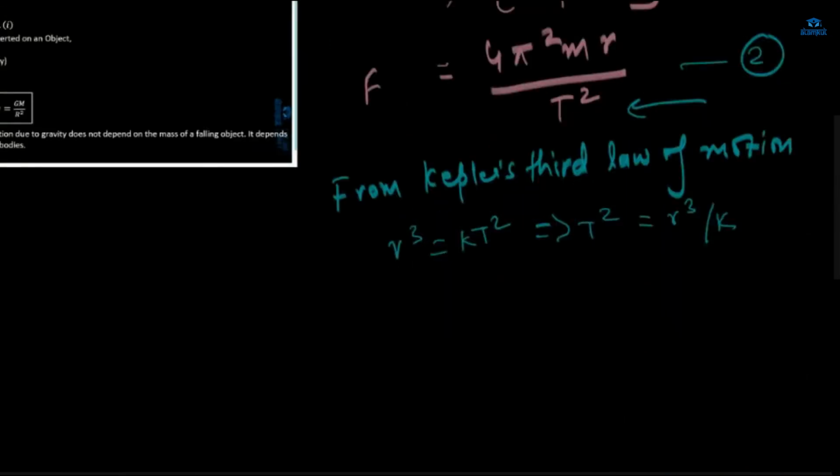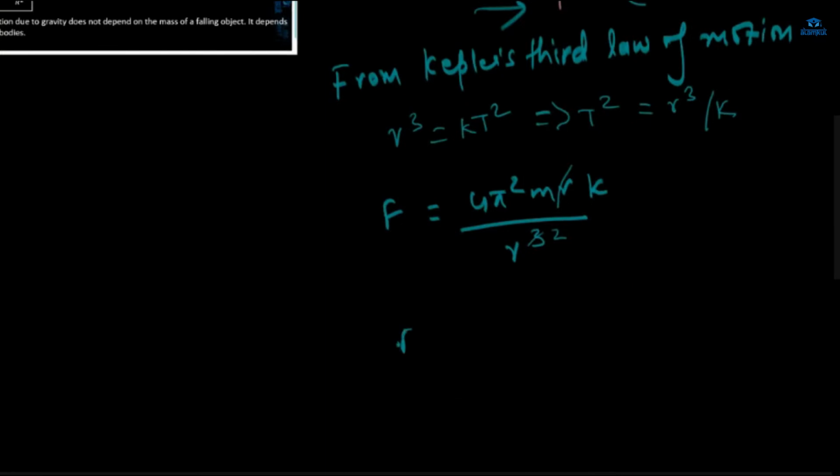Now, in place of this T square, we'll write F is equal to 4 pi square mr. In place of T square, we'll write R cube by K. The K will go to the numerator, and one R will get cancelled by this R cube to make it R square. So what we have got here is F is equal to 4 pi square mk by R square.